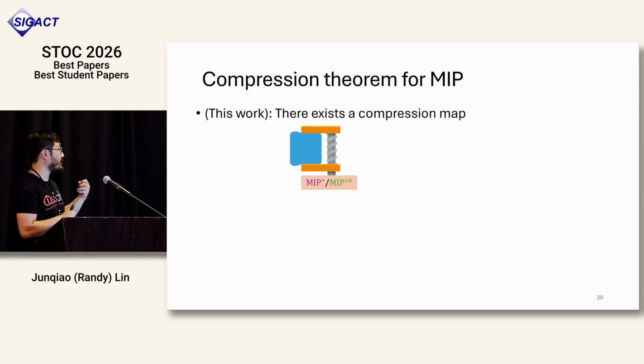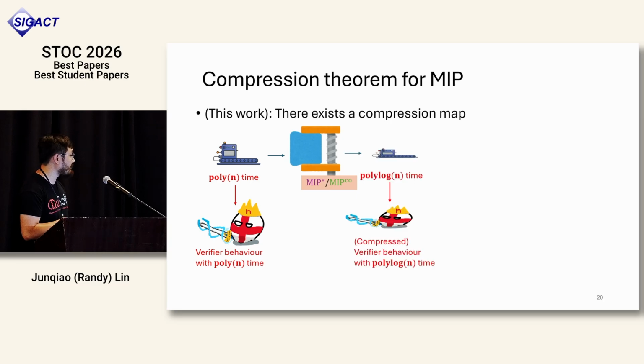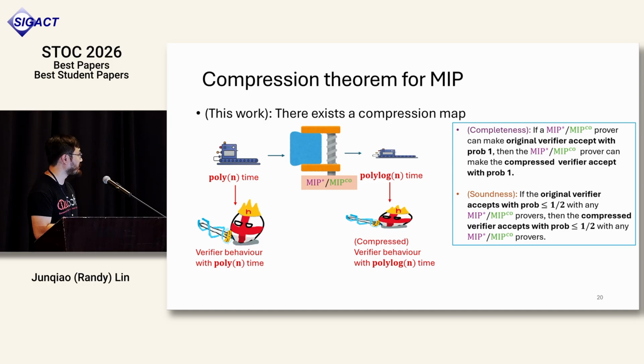So one thing that's the heavy lifting in this paper is that there exists a compression map which maps one of these uniform problem instances for an MIP star protocol that runs in polytime, and it compresses to another instance which runs in polylog time, similar to the uniform instance described earlier, such that if the original verifier had the behavior with the provers accepting with probability 1 for both MIP star and MIPco protocols, the compressed version will also have the provers convince the verifier with probability 1. And similarly, the compression also preserves the soundness gap for the MIP star/MIPco protocol.